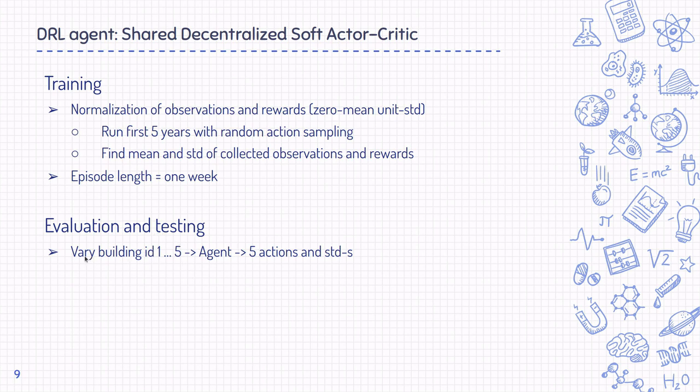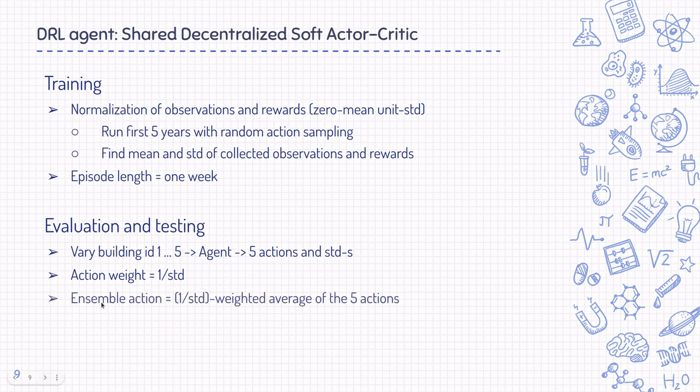So, varying building ID from 1 through 5, we get an action 5 times, and each action comes with its standard deviation, measuring the confidence in this action. And each action gets a weight inversely proportional to that standard deviation, and the final DivMARL agent's action becomes 1 over STD weighted average of the 5 actions. We found it to work better than simple averaging of the actions.